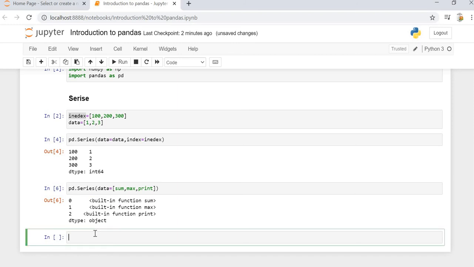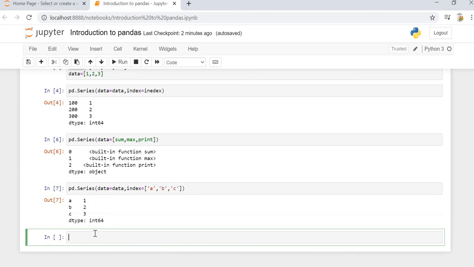We can say pd.Series with data equal to data, the data points that we have, and index as a list of strings, let's say A, B and C. So this is also possible.